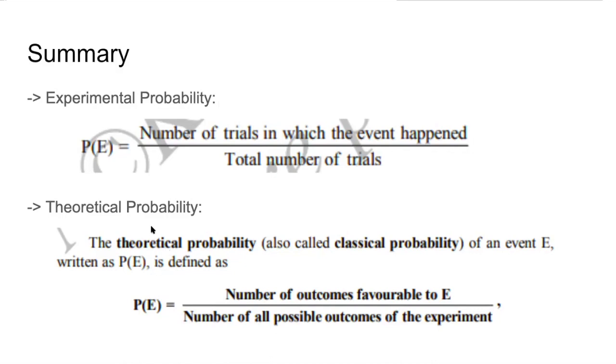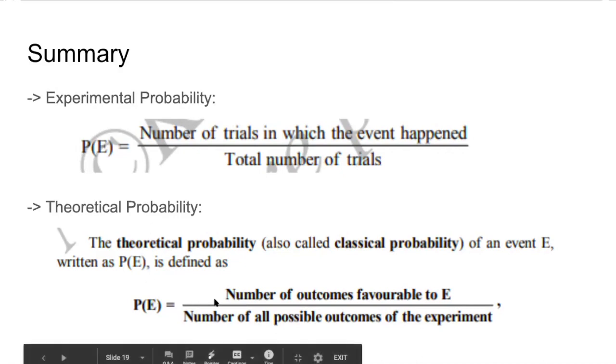Now, theoretical probability is not like that. We don't perform any experiment. In theoretical probability, beforehand, we will decide what all the possible outcomes of the experiment are. Just like how we decided for a dice, what are all the possible outcomes of throwing a dice? We can get any of the 6 faces. There is no other option. So whenever we choose an event, we will determine its probability based on the number of outcomes favorable to the event divided by the number of all possible outcomes.